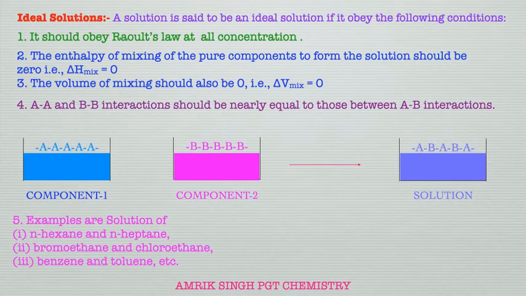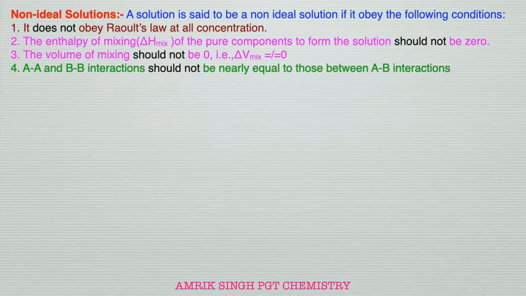Examples are solutions of n-hexane and heptane, bromoethane and chloroethane, benzene and toluene, etc. Non-ideal solution. A solution is said to be non-ideal if it obeys the following conditions. Number one, it does not obey Raoult's law at all concentrations.